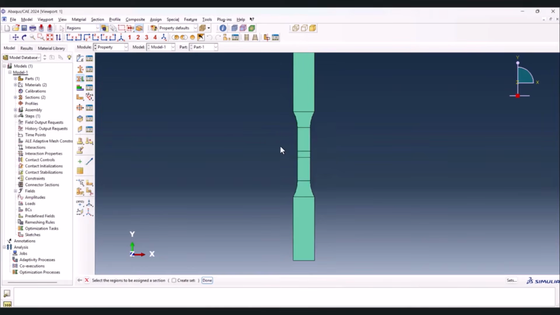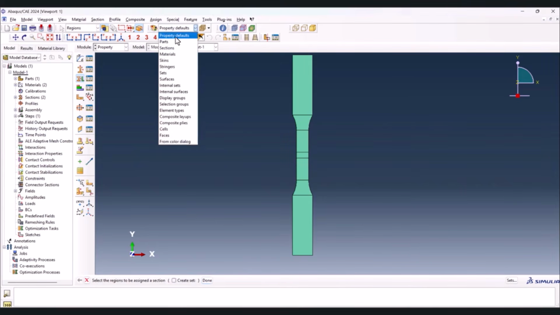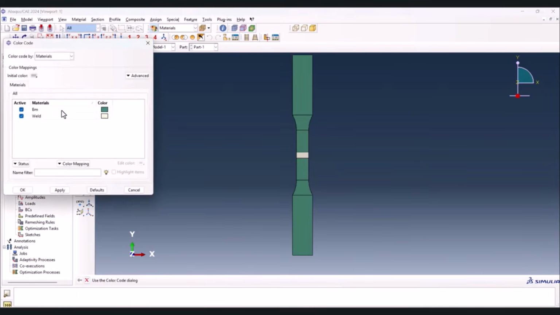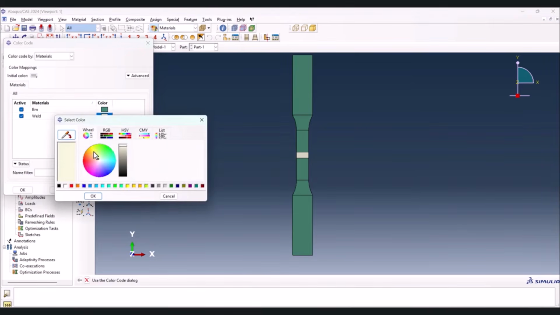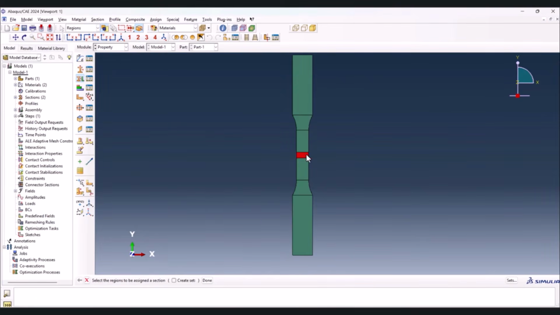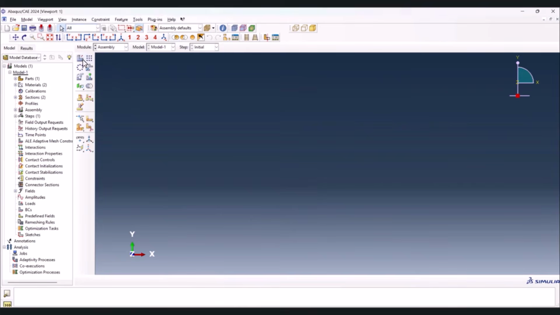If you want to see the differences between the materials properties, or if you want to make sure that it's right, you have to go to here. Instead of property defaults, let's put this on materials. It shows that there are two different materials. If you want, you can change the colors. For instance, you can put red for this, and as you see, this one is red and this one is green. So I would like to put that on property defaults, and we need to go to the assembly.